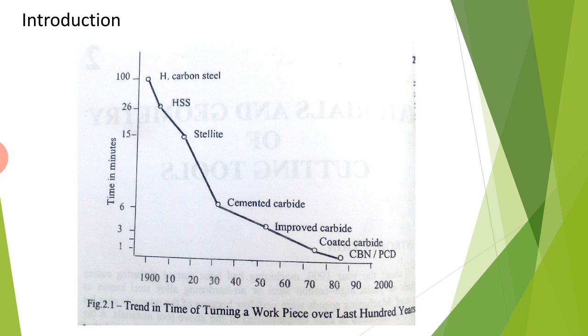Some of the different cutting tool materials are high carbon steel, high speed steel, stellite, cemented carbide, improved carbide, coated carbide, CBN, that is cubic boron nitride, or PCD. This is the trend in time of turning a workpiece over the last 100 years.